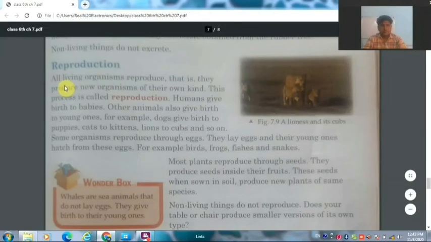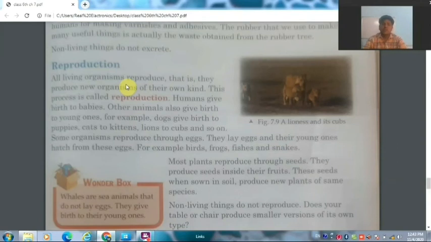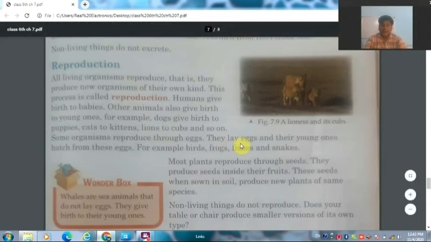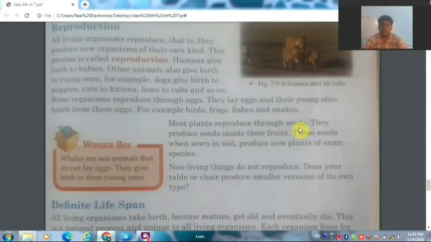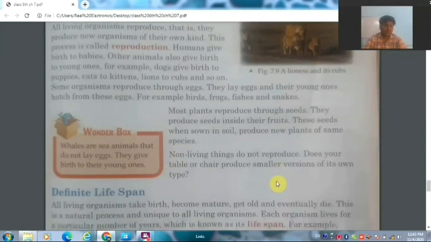Now the next property is reproduction. All living organisms reproduce, that is, they can produce the same organism of their kind, and this process is called reproduction. Humans give birth to babies. Most of the animals give birth to babies. Some animals lay eggs and their young ones hatch from their eggs, for example, birds, frogs, fishes and snakes. Plants reproduce through seeds. Most of the plants reproduce through seeds. Some plants can also reproduce from their stems or from their roots. Now non-living things, as you see, cannot reproduce.